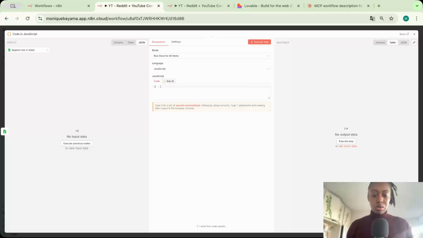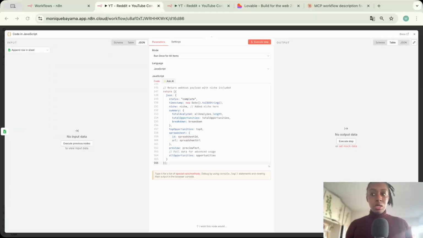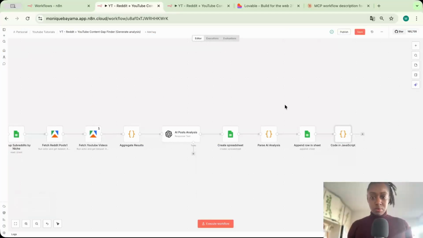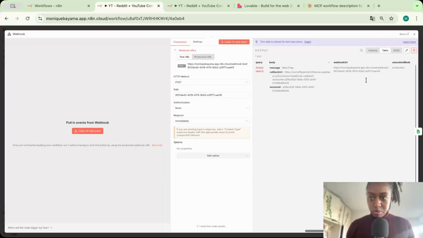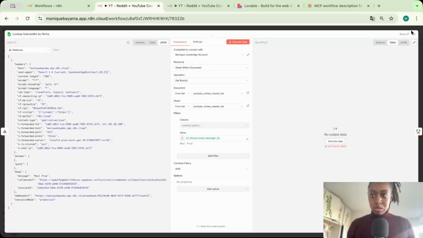So there we go. This is JavaScript code, but if you don't know how to write JavaScript, it's okay. I don't either. I just use Claude for all that, and it works pretty well. Let's rename the node. Perfect. And so I'm going to try to execute this step with the data from the previous execution. For that, I'm just going to pin the data. Let me see here. Okay, pin data. Let's just do the same here.